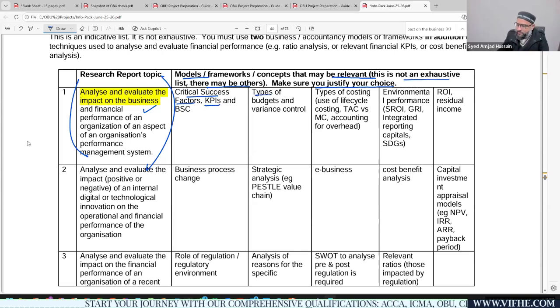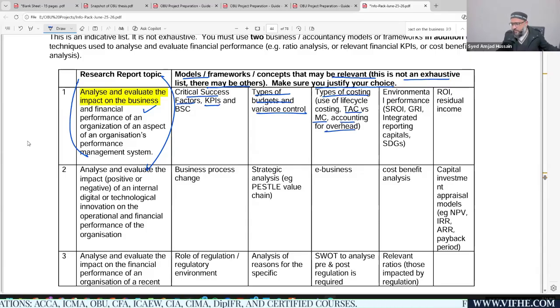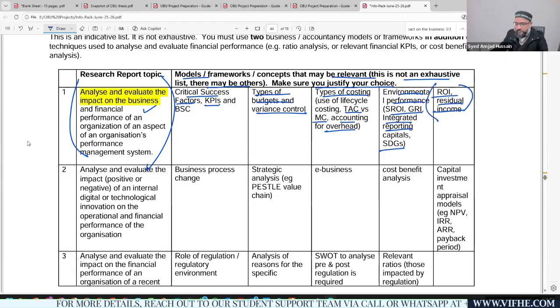You might be looking into types of budgets and the variance control system the company is focusing upon, and types of costing techniques that include life cycle costing, total absorption costing versus marginal costing, or accounting for overheads, or any other model, activity-based costing, or multiple other costing techniques. Environmental performance models like SRO and GRI integrated reports or SDGs are different models that you can apply. Then return on investment or residual income are other key performance indicators where you can find out how the company is actually performing.